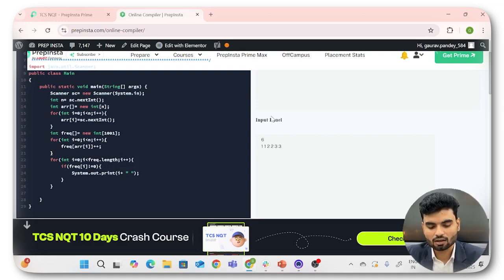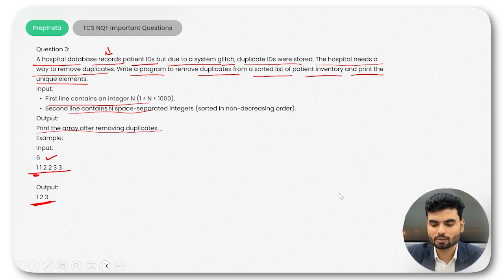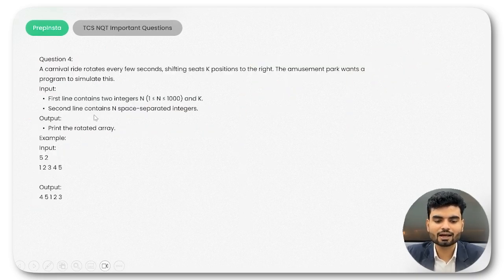Okay. Now let's come to another problem, number 4. Like a carnival ride that rotates every few seconds, shifting seats K positions to the right. The amusement park wants a program to simulate this. So actually the problem is rotation of an array. The first line contains 2 integers, N and K. So K is the position, okay. That is, how many elements we want and how many times we have to do the rotation.